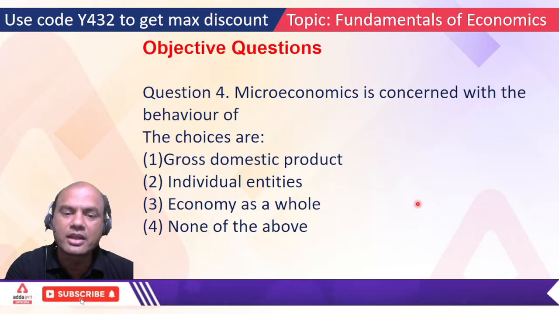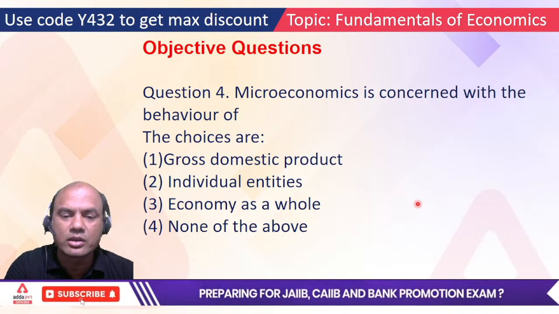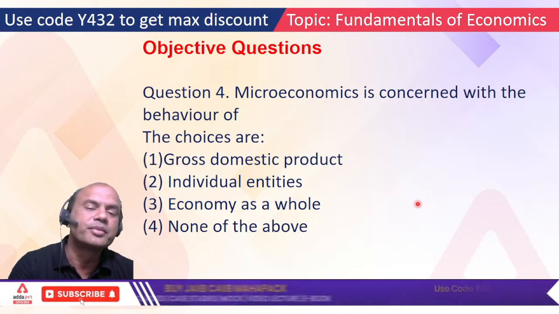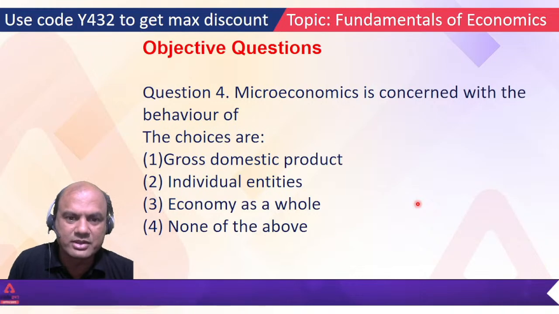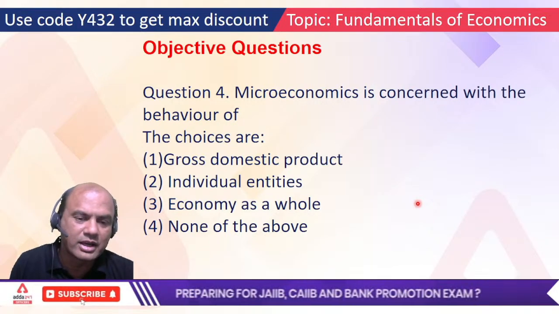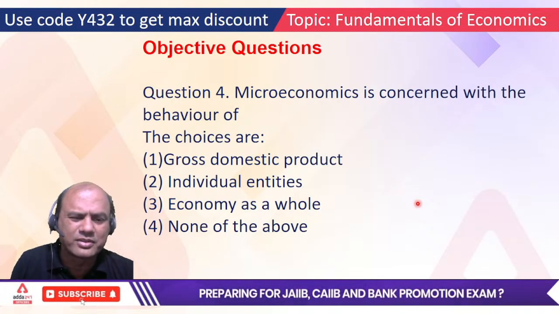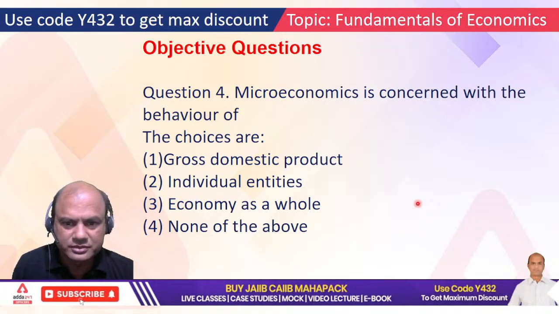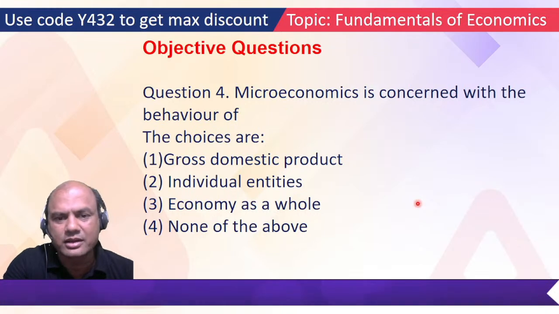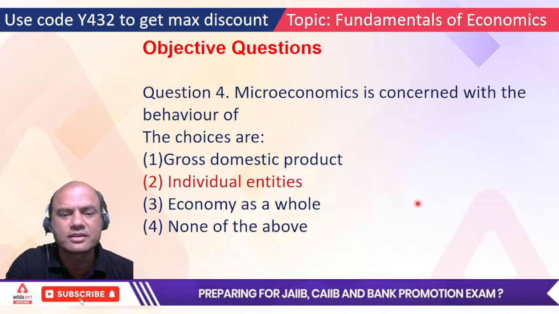GDP, individual entities, economy as a whole, none of the above. Type the answer. Everyone should type the answer. Definitely 3, 4 is out. So answer is 2. Correct. 2 is the correct answer.